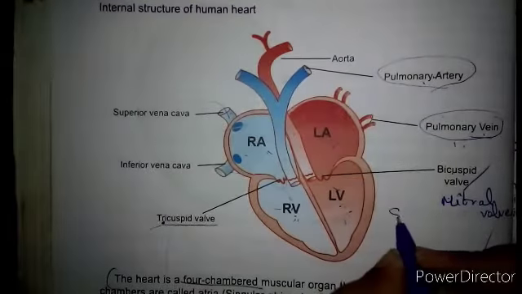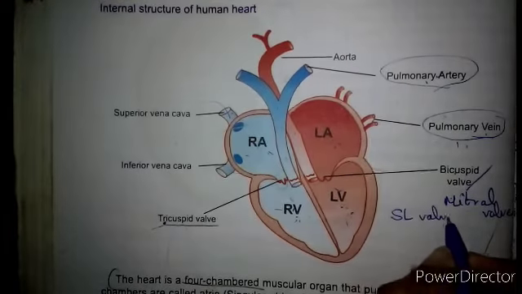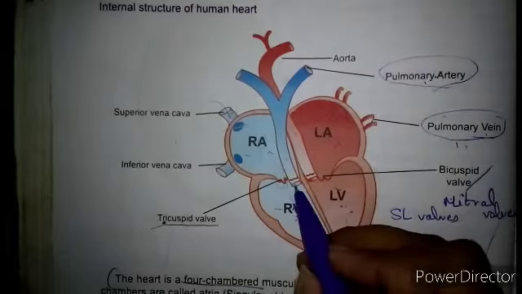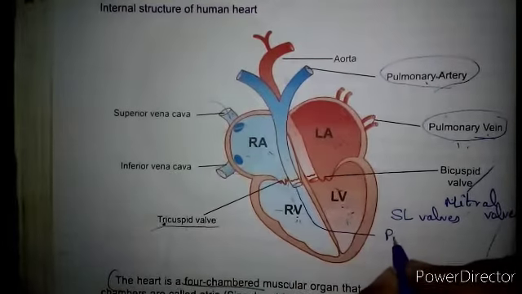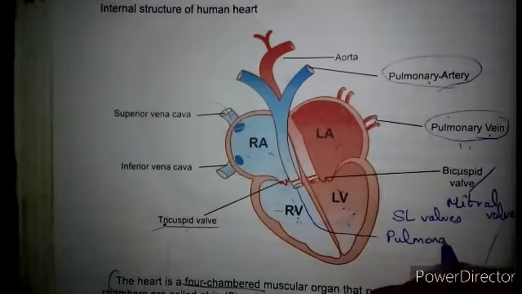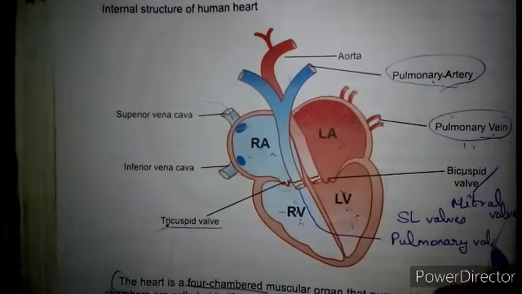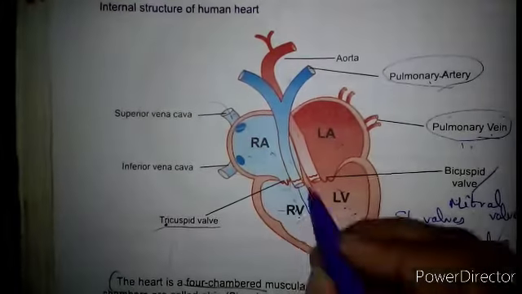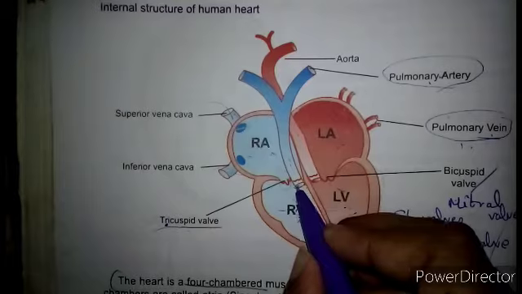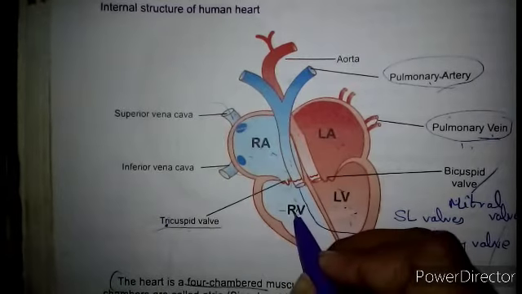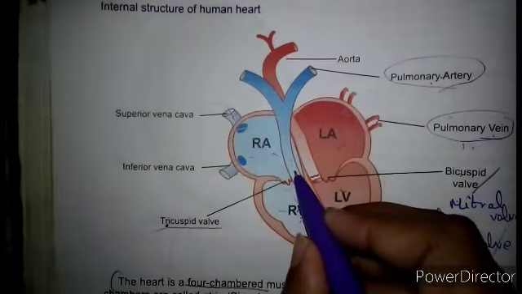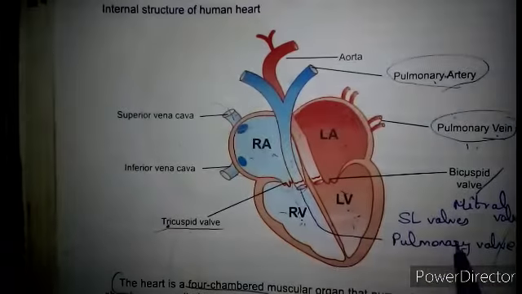What are those semilunar valves? Number 1, the pulmonary valve, which is present between the right ventricle and the pulmonary trunk. Between the right ventricle and the pulmonary trunk, you have a valve called the pulmonary valve.